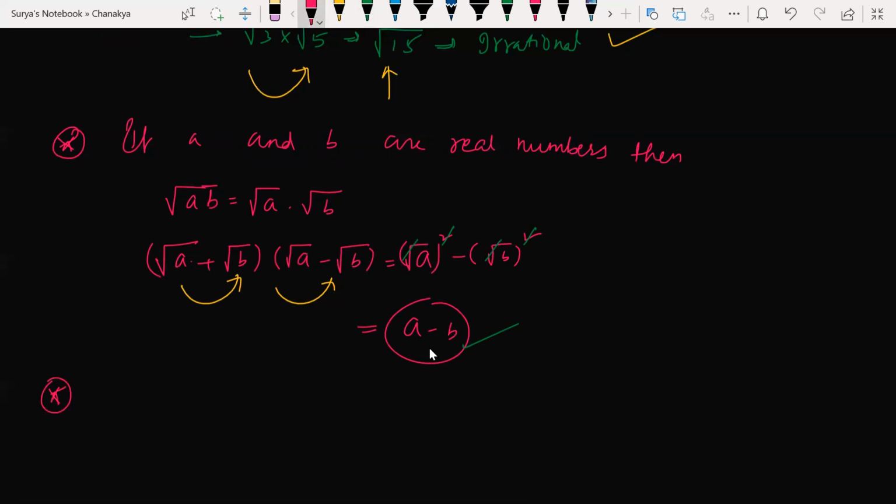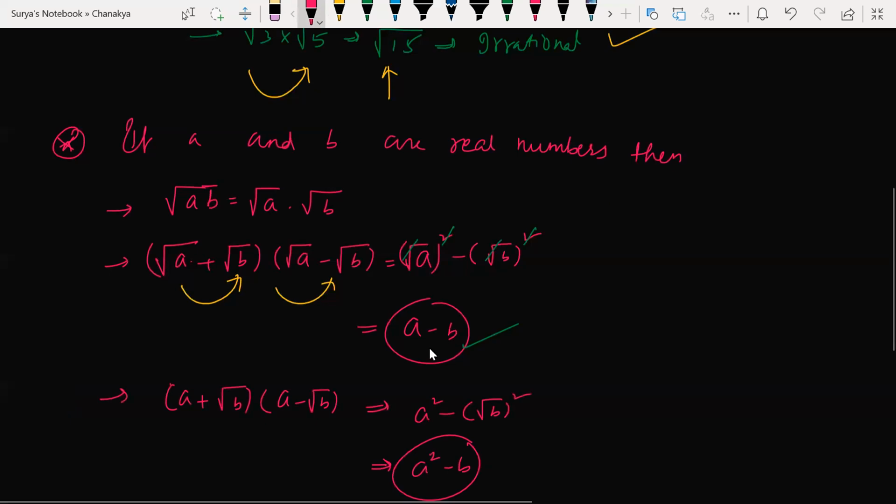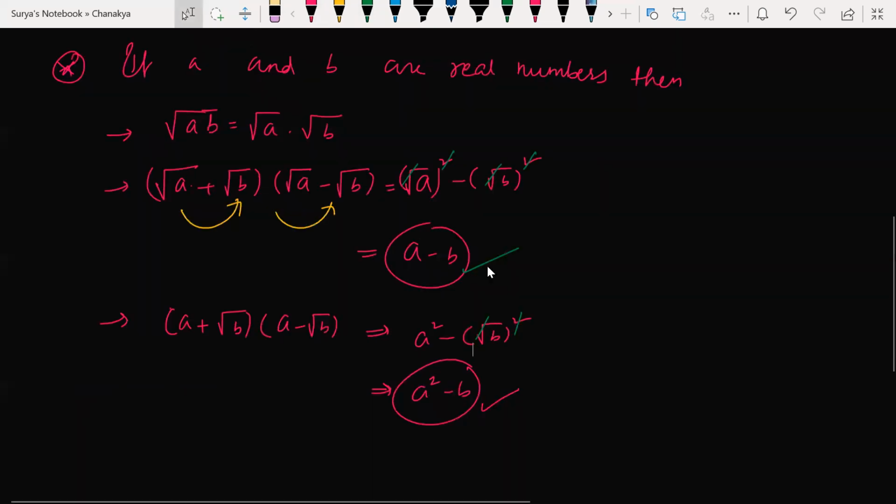The next property I can give you here is: if I write A plus root B into A minus root B, this can be written as A square minus root B whole square. So A square minus B. Correct? A square minus B or not? Any doubts? How B came? Because square and square root will get cancelled. Understood? Jashmita ji, are you able to understand?